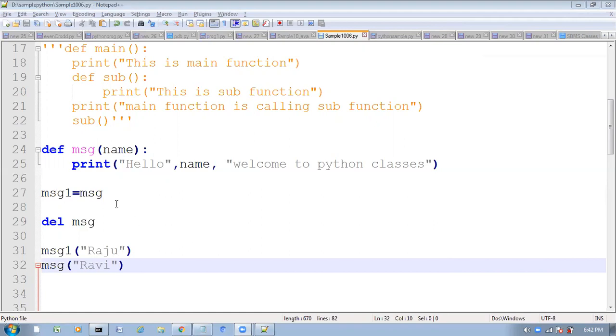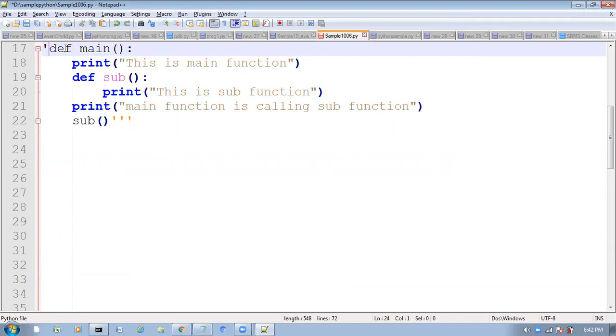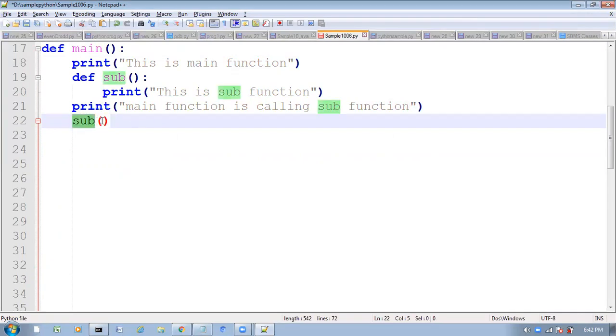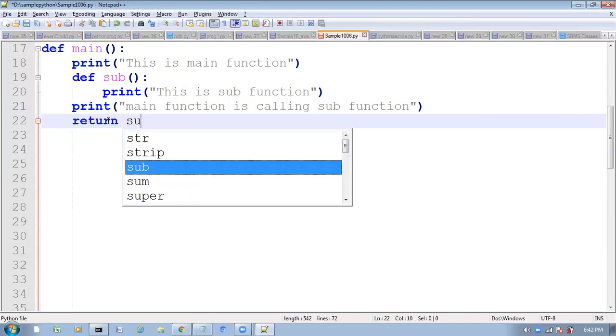Now observe very carefully one more thing. Here I am taking the same function. This is the main function, and this is the sub function. The main function is calling the sub function. Now here what I will do, return sub.